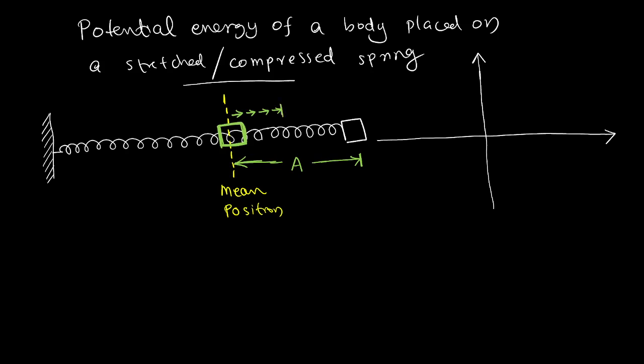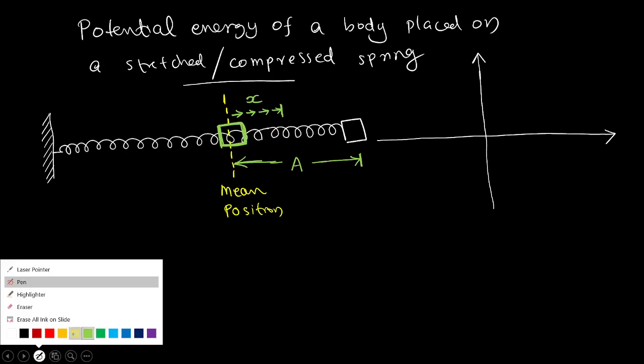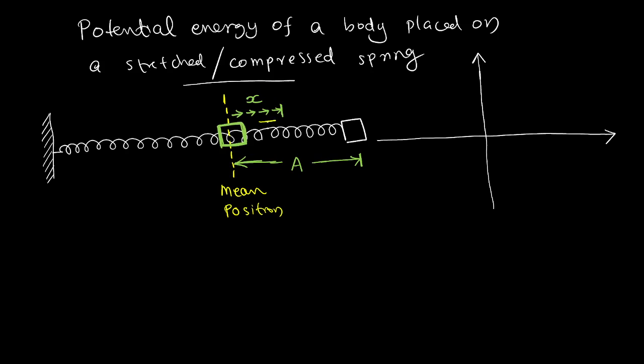Suppose it is at a distance x. On the way, the body is at a distance of x meter from the mean position. I will repeat, don't worry. On the way, the body has covered a displacement x. At that instant, there is a backward force, which is the spring force F. I have to apply an equal amount of force towards right.